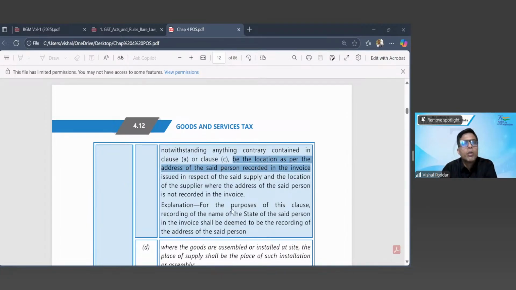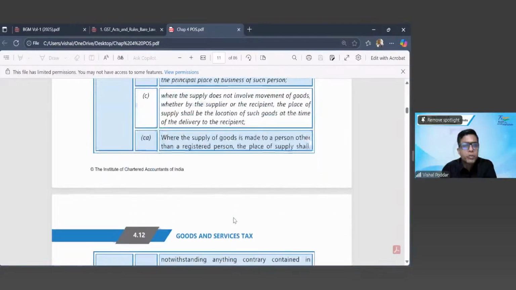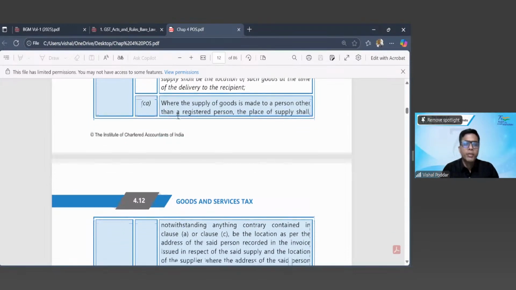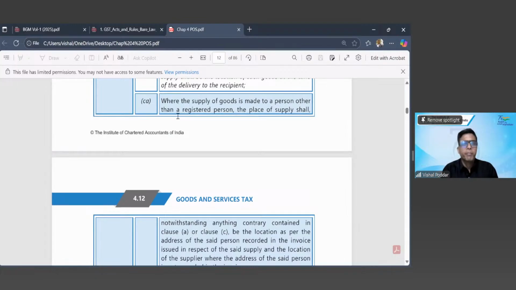So first understand what this CA is covering. Again, it is supply of goods. So restaurant services and all are not covered. When you go and have food in a restaurant, clause CA is not applicable. Otherwise, all things are same in clause CA, what happens in restaurant. But since this entire section 10 is for supply of goods, restaurant will not be covered.